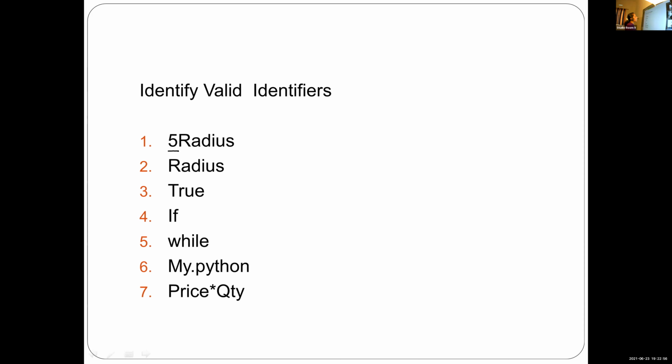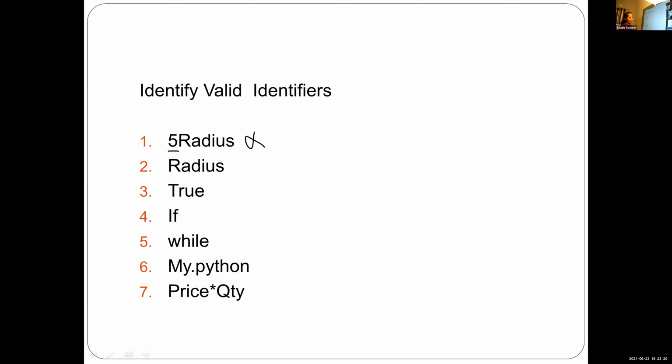That's why it's not a valid identifier. Is it clear, Alan? Yes, ma'am. Naveen, is it clear, the first one? 5radius is not a valid identifier because it starts with a digit 5.